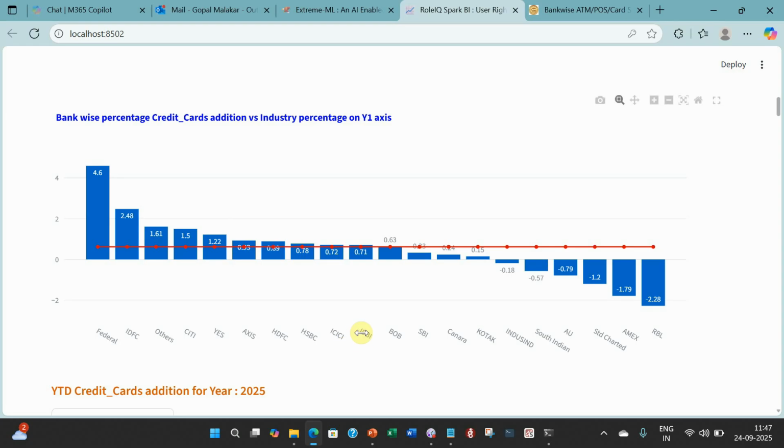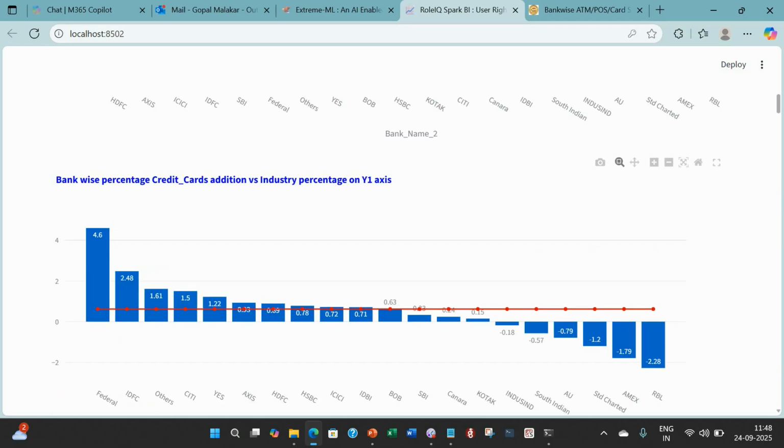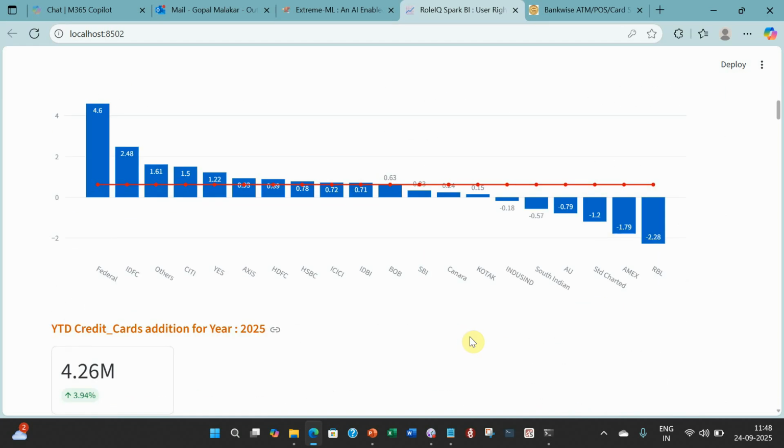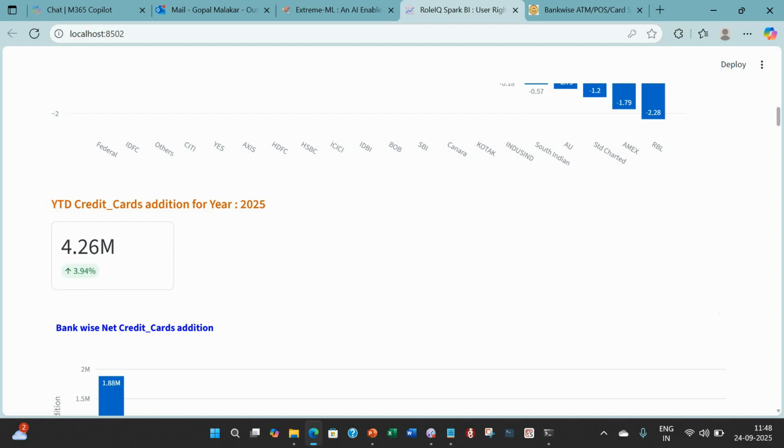So it's growing with much acceleration, followed by IDFC 2.48, and others. Others are very small, which I'll prove to you very soon when I show you spend or card. Even in terms of card, if you look at where they stand, they're much smaller, but they are adding a good percentage. Even SBI has grown less than the industry. Canara has grown less than the industry, but HDFC has grown more than the industry. So that's how their market share will increase over time.